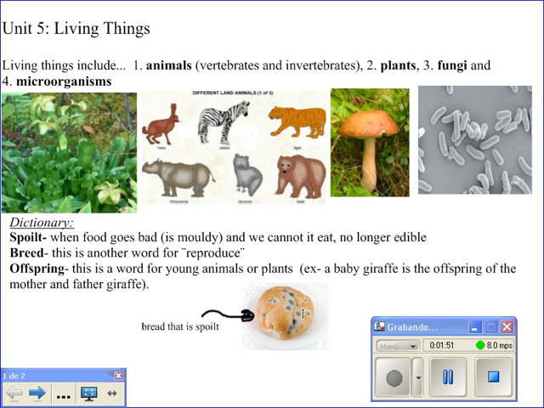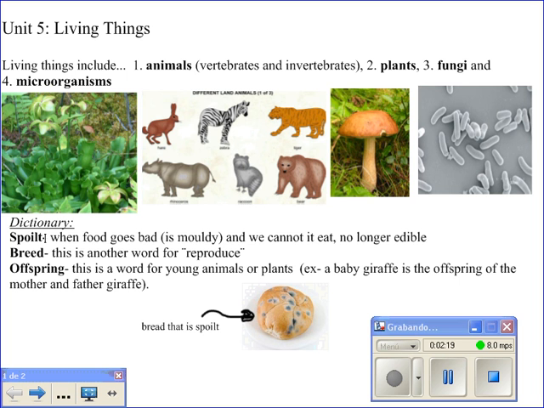Microorganisms. They are very small living things that we cannot see without a microscope. Some microorganisms make yogurt, but others produce illnesses. We can classify living things into 4 groups: the animals, vertebrates or invertebrates, plants, fungi, and microorganisms.